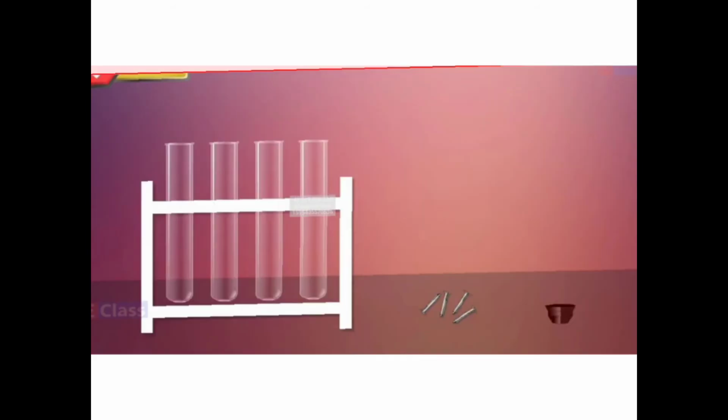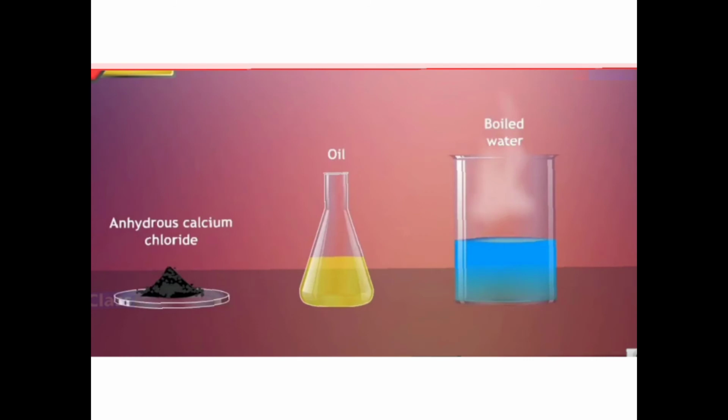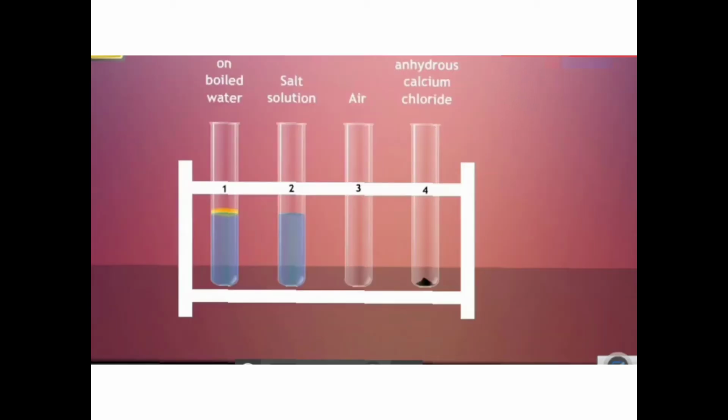Now, to understand about the corrosion, I need to have 4 test tubes. In the 4 test tubes, I am going to take different things. I will be requiring the chemicals anhydrous calcium chloride. I will need a little oil. I will need boiling water also, boiled water. Okay. Now let us mark the test tubes as 1, 2, 3, 4.